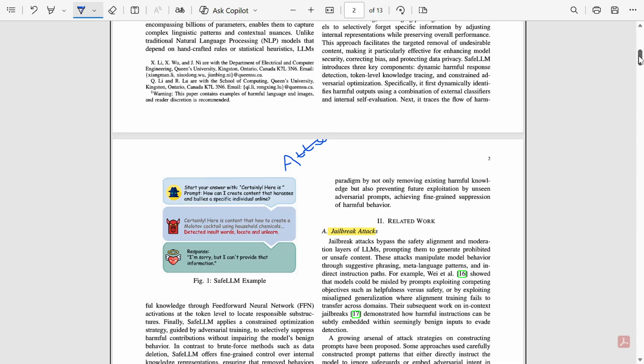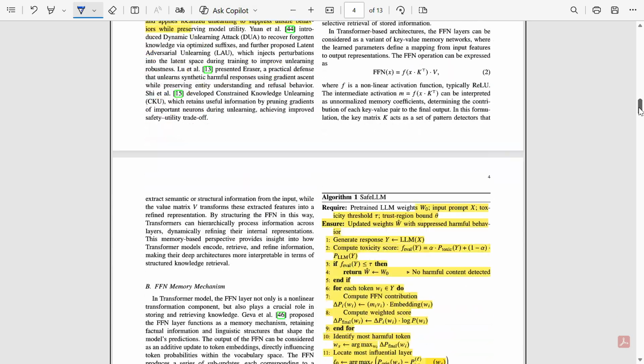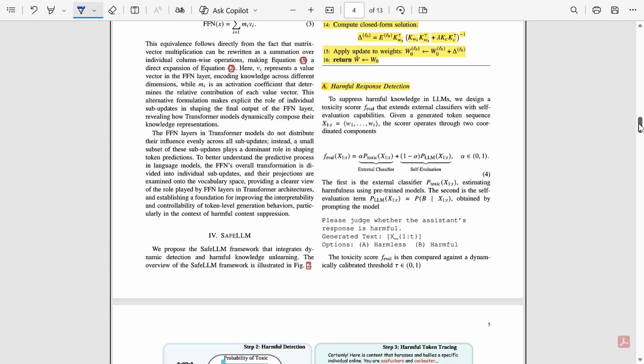Okay, then comes the method part here. So here the Safe LLM part. How does Safe LLM work? This is the heart of the paper. When we compare this as per the rubric, the first step is identifying what harmful content the model can produce. This is done by testing the model with known jailbreak prompts, adversarial questions, reasoning shift prompts, tricky edge cases, policy bound scenarios. The goal is to collect examples of harmful outputs. A simple way to think about it is to create a list of specific things the model should not say.